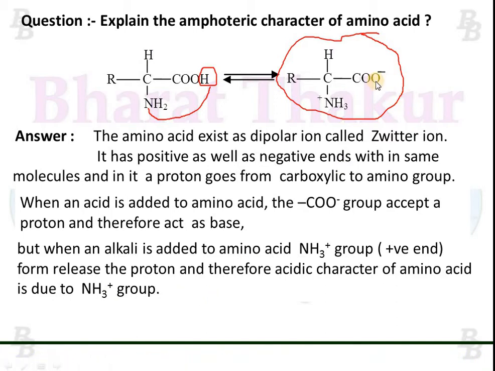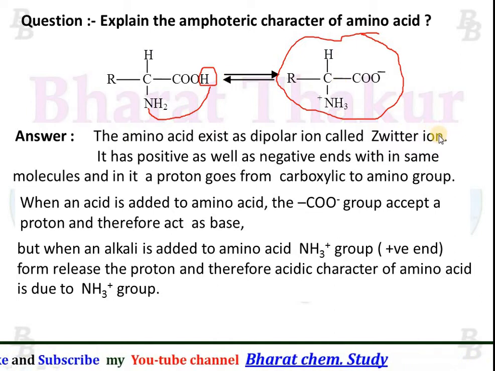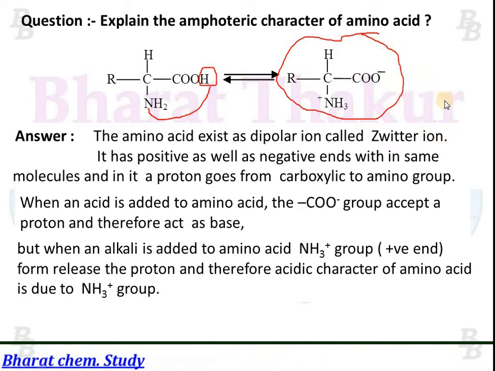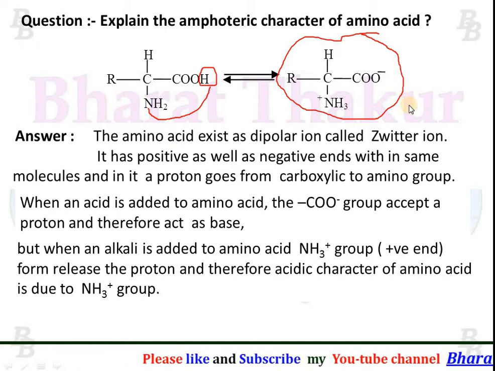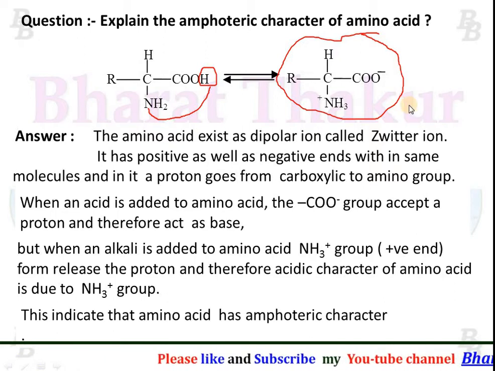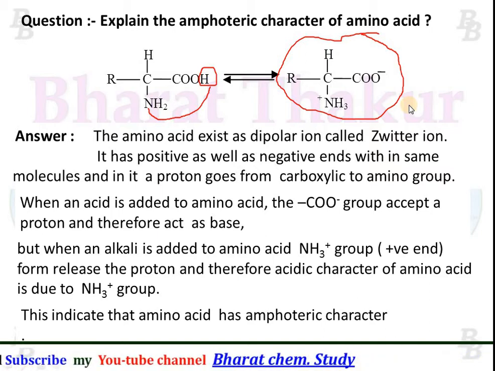So due to the presence of negative and positive ions in the amino acid due to the formation of Zwitter ion, the amino acid shows amphoteric character, that is, it behaves as an acid as well as a base.